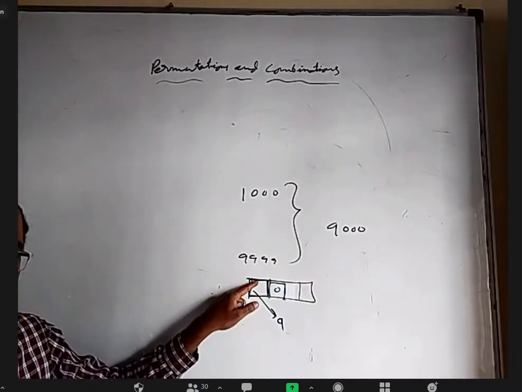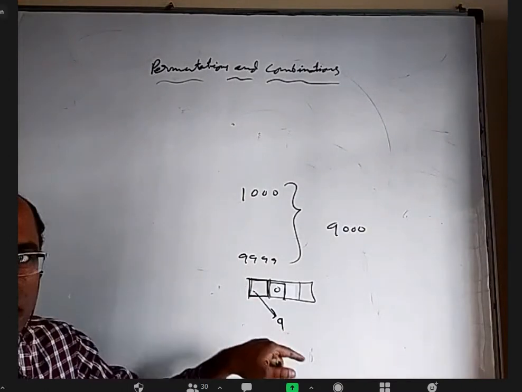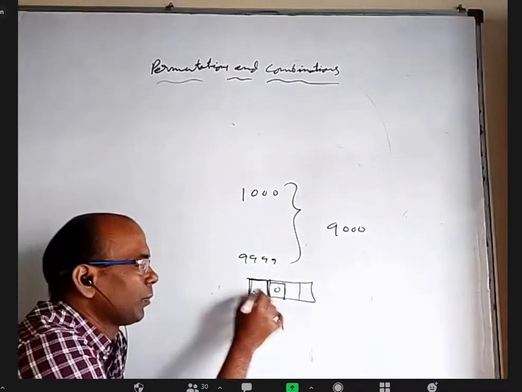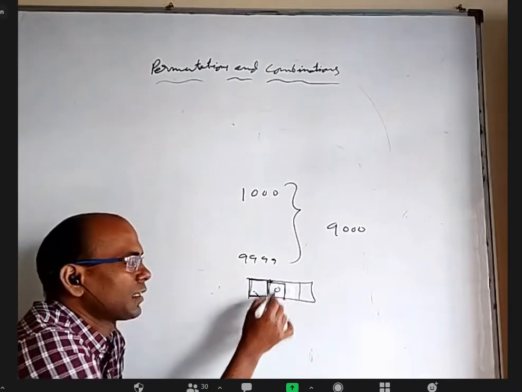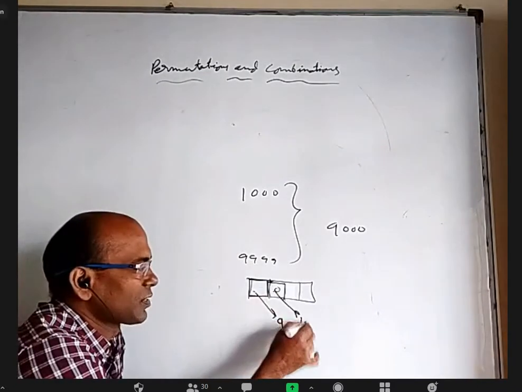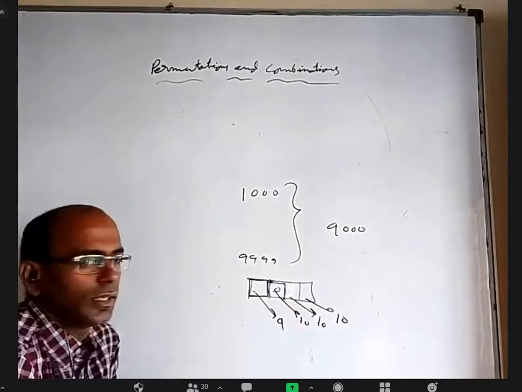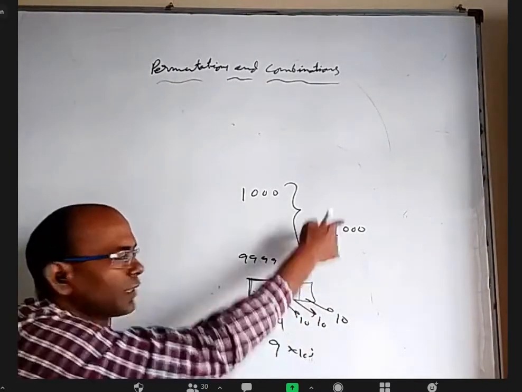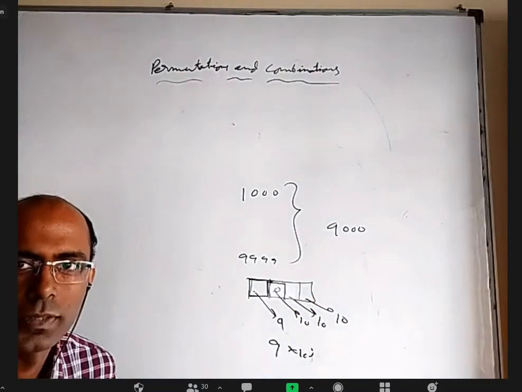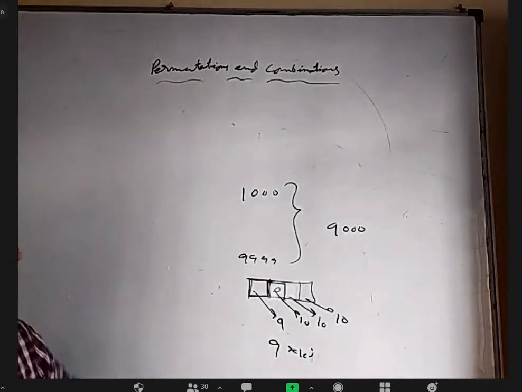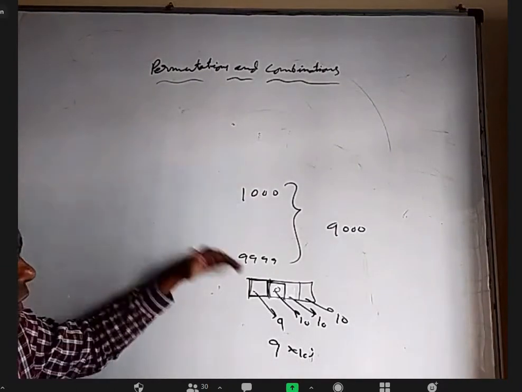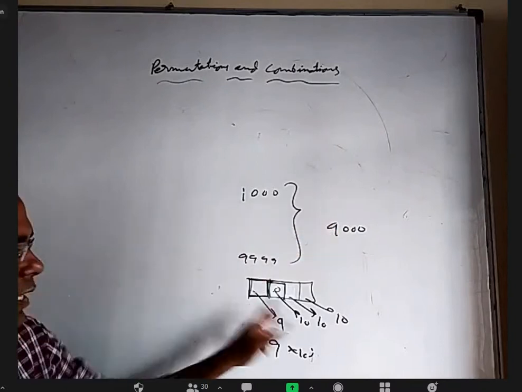Here you cannot write 0 because if you write 0, it is a 3-digit number, a place value problem. But here you can write 0 to 9. So for this 10 ways, for this 10, for this also 10. So 9 into 10 cube, that is 9,000. You can write the starting number, ending number, and count, you'll get 9,000, or you can directly say.